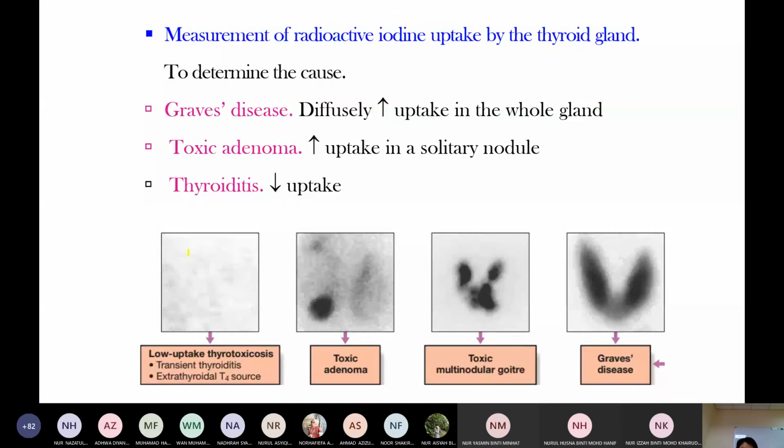Thyroiditis is normally inflammation, not because the gland is hyperactive. Because of inflammation, there is follicle destruction. So the thyroid hormone in the follicles is released into the circulation. In the circulation, thyroid hormone level is high, not because of hyperfunction of the thyroid gland. In toxic adenoma, toxic multinodular goiter, and Graves' disease, the gland is hyperactive. That's why radioiodine uptake is increased in these glands.